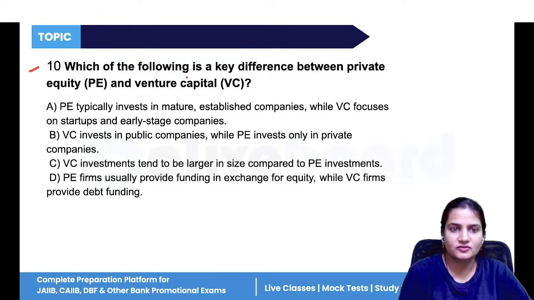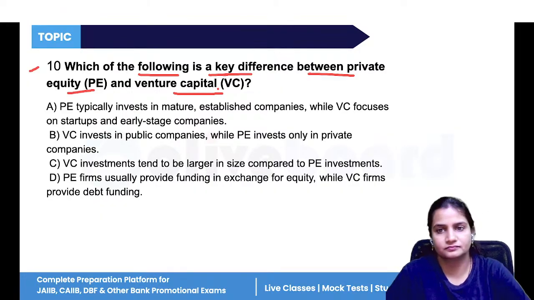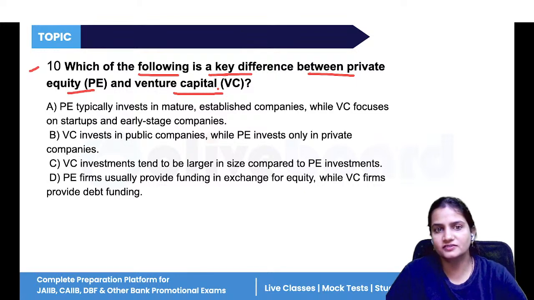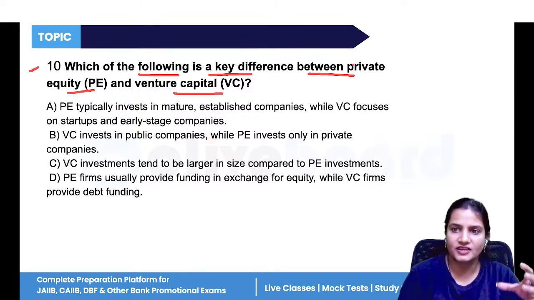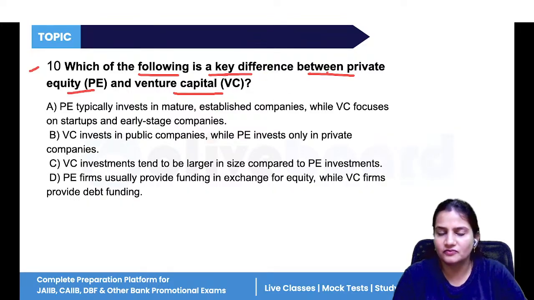Now, 10. Which of the following is a key difference between private equity and venture capital? What is the difference? Although these two are same, see, venture capital is also part of private equity. But there is a thin line difference between these two.